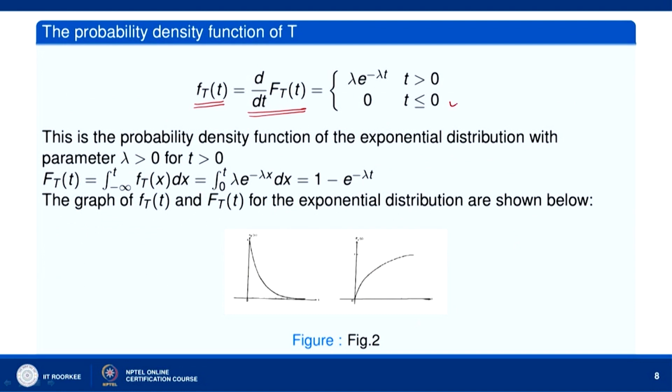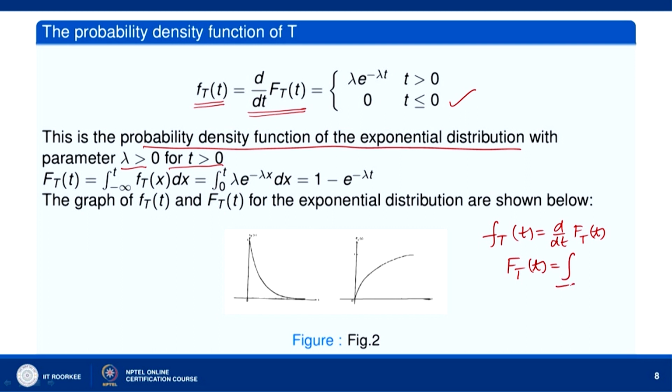This is the probability density function of the exponential distribution with parameter lambda greater than 0 for t greater than 0. When you integrate f_T(t), F_T(t) is given by the integral from minus infinity to t of f_T(x) dx.